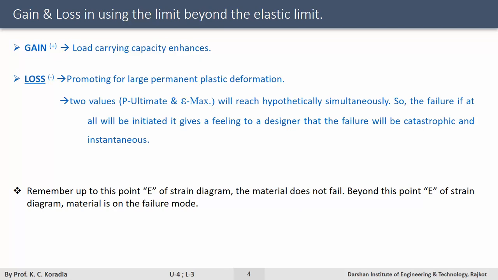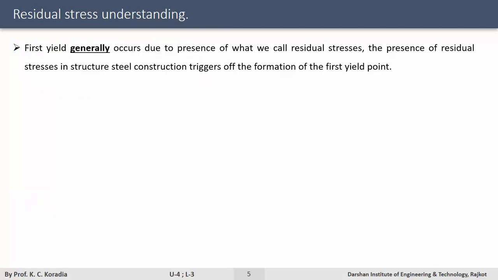We are all convinced that the load carrying capacity should not terminate at the first yield point because beyond this point a typical classical structural steel has a very enormous reserve strength. Generally, in structural steel, the first yield value occurs not because the stress has reached Fy. The first yield generally occurs, I make my statement, generally occurs due to the presence of what we call residual stress. The presence of residual stress in a structural steel construction triggers off the formation of the first yield point.